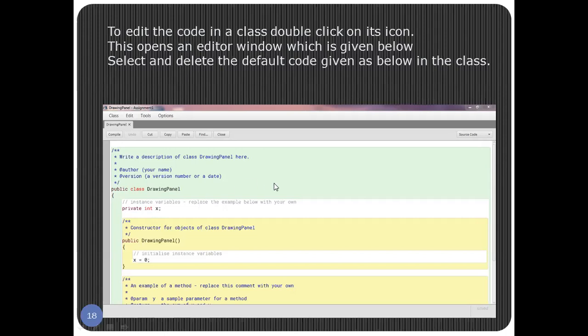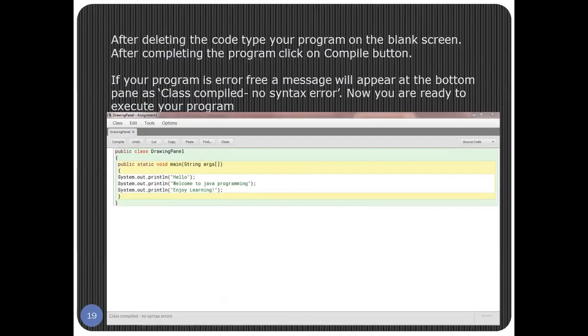Once you delete this code, a blank screen will come on your computer. That means you write the program now. After deleting everything, you write the program. Public class drawing panel, public static void main string args, system.out.println hello, system.out.println welcome to Java programming, system.out.println enjoy learning.